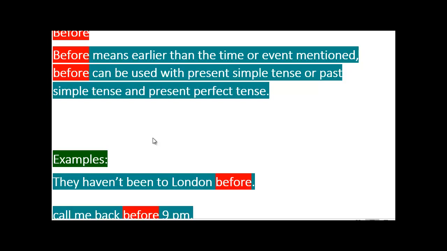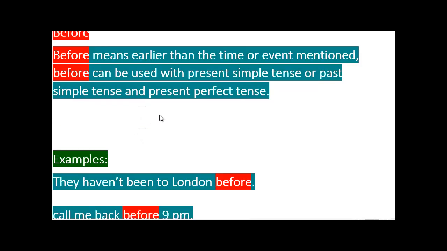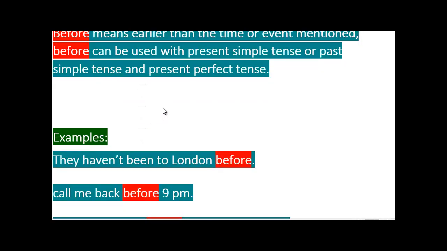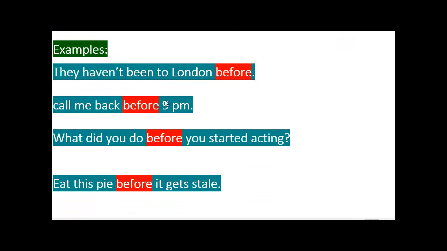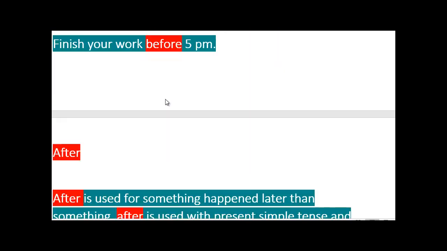You use before with present simple and past simple and present perfect, and you use something else with another word. That confuses students really, and it's very difficult to ask someone to remember all of this. So you don't have to do this. Just keep practicing, okay? And gradually it will come to you, and you'll be saying it naturally. We'll move on straight away to after.